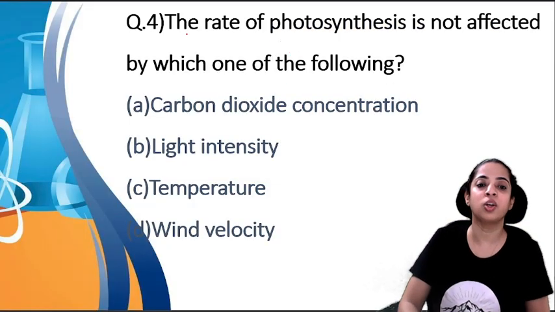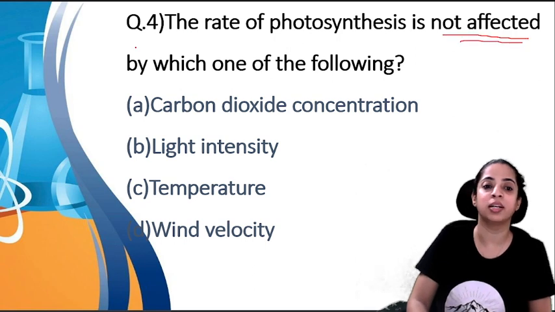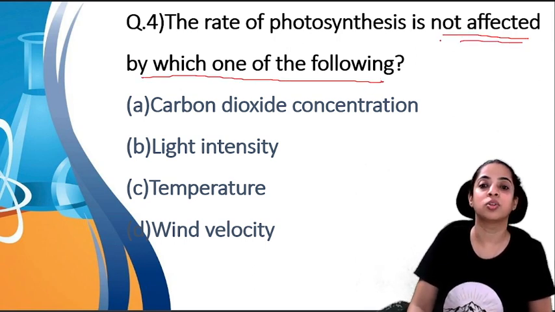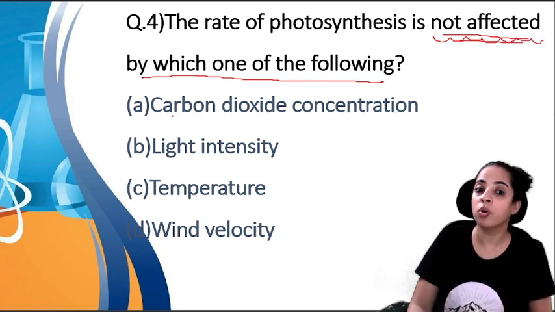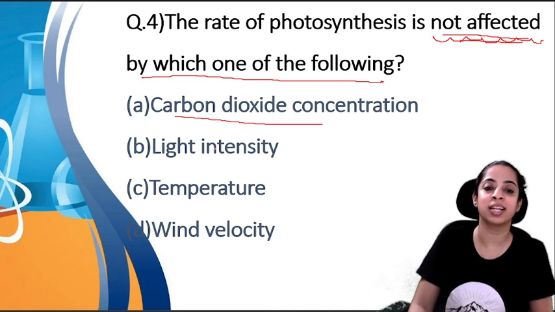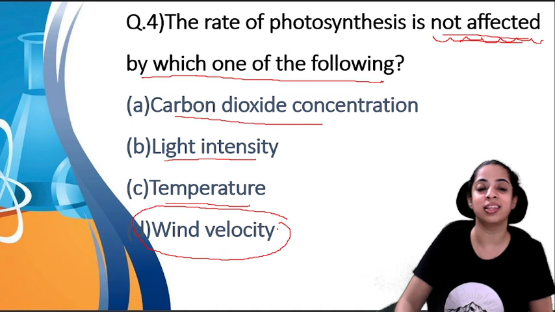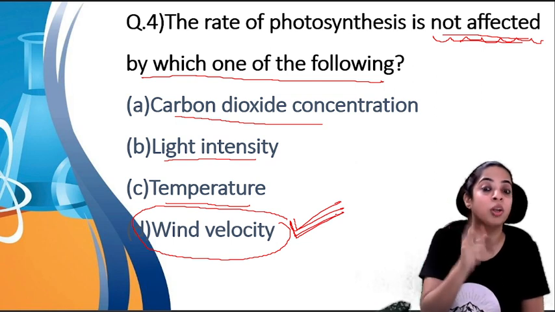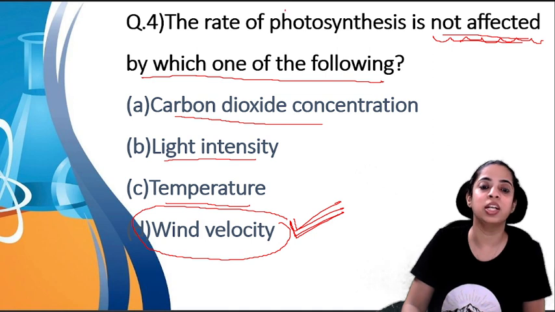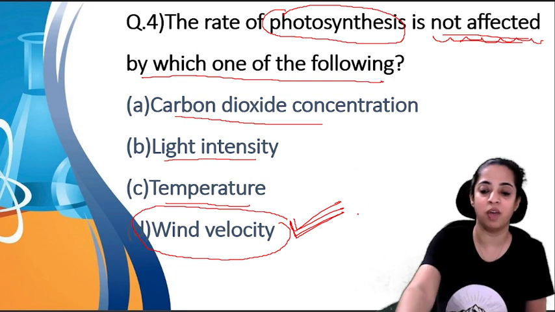Next, the rate of photosynthesis is not affected by which of the following? Read the questions always carefully in MCQs. Not affected. We know that rate is affected by carbon dioxide concentration. It is also directly proportional to light intensity. It also depends on temperature. So wind velocity has no role in the rate of photosynthesis. So your option will be wind velocity. Now remember, wind velocity has an effect in transpiration but not in photosynthesis. Therefore read the question carefully: the rate of photosynthesis is not affected by wind velocity.